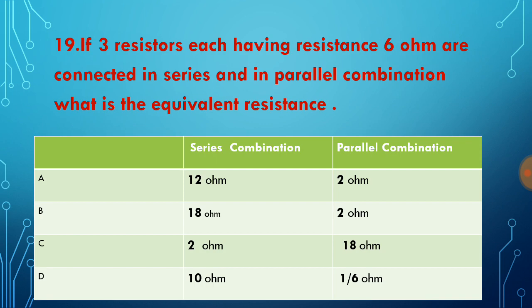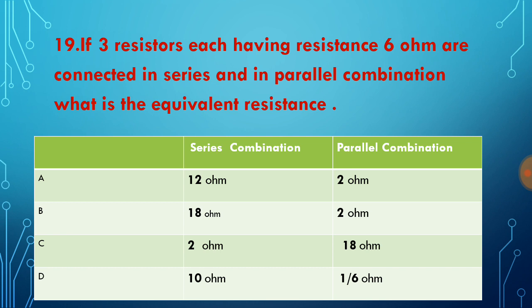Question number 19. If three resistors each having resistance 6 ohm are connected in series and in parallel combination, what is the equivalent resistance? For this question we should have a background of series and parallel combination of resistors. In series combination the resistances are added: R1 plus R2 plus R3 for 3 resistors. In parallel combination the equivalent resistance is 1 by R is equal to 1 by R1 plus 1 by R2 plus 1 by R3.